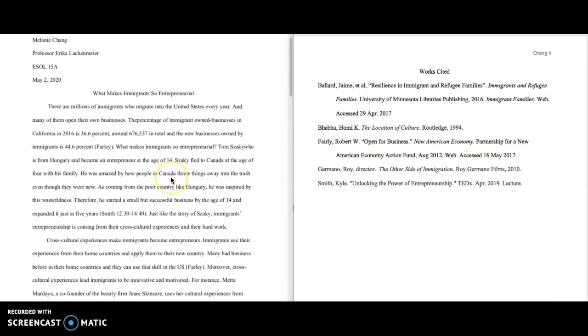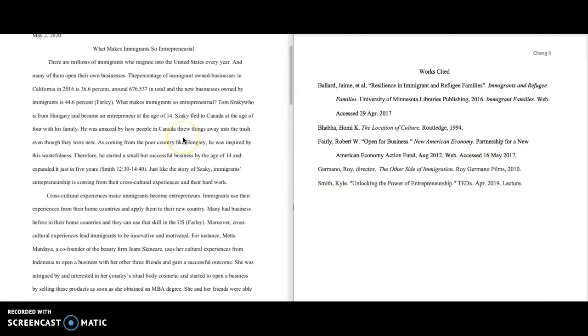Okay, so every time that you are writing and you use information from a source, you're going to put an in-text citation. So that means anytime you use a quote, anytime you use some facts, anytime you paraphrase or summarize information from a source, you will put a citation. So let's look at a few examples.